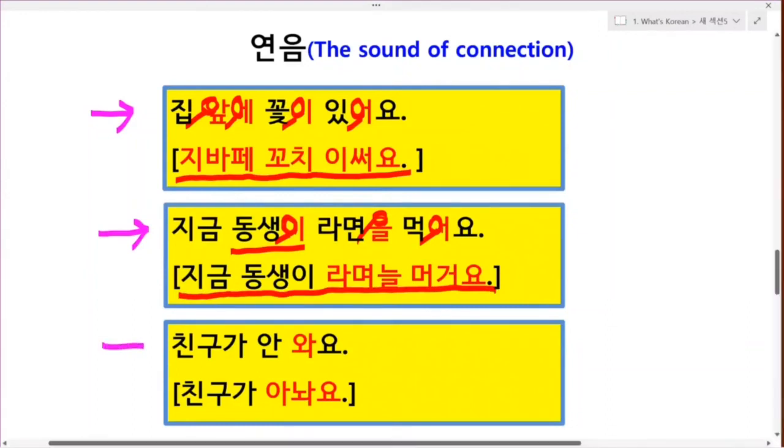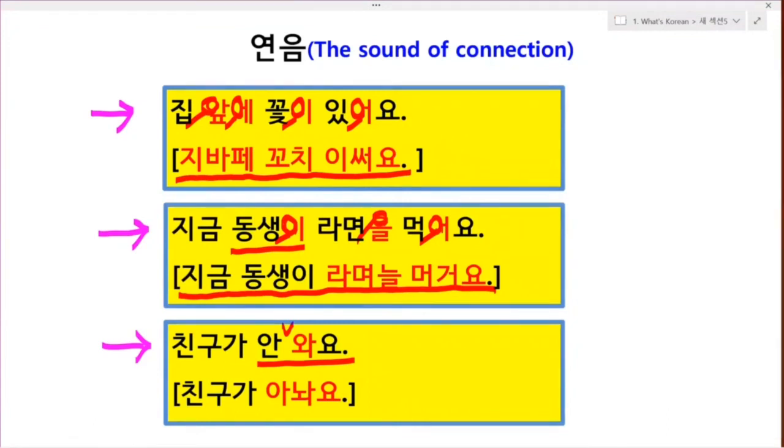Look at this line. Also, when words and words follow each other, the final consonant leads to the first sound of the back syllable that starts with a vowel. Like this. Okay? Where is a letter that starts with a vowel after a final consonant?